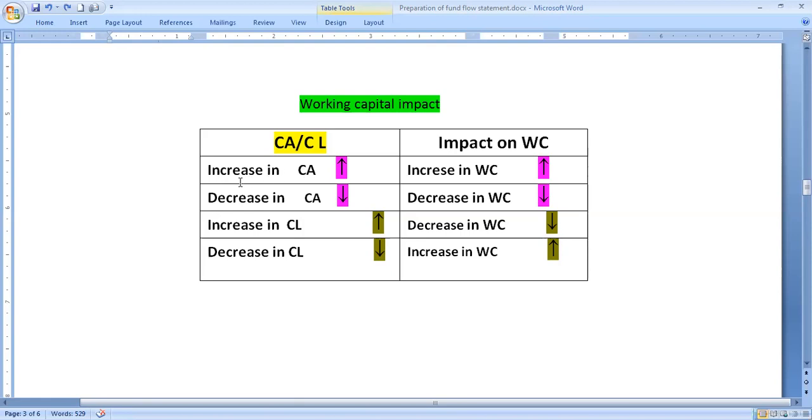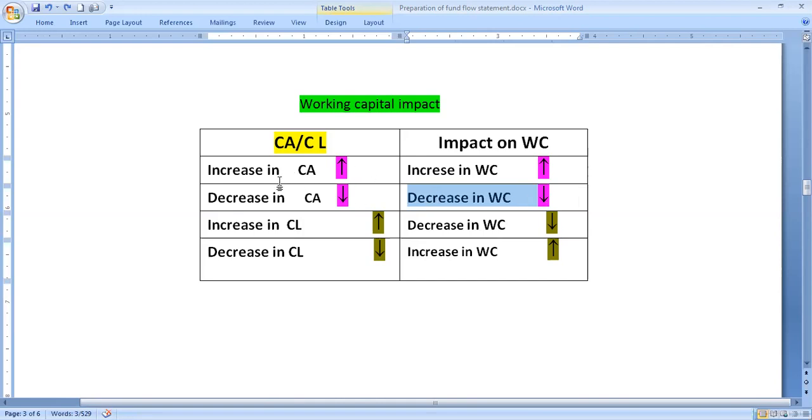The first line says increase in current asset. There is an arrow mark: increase in current asset results in increase in working capital. So remember, when current assets increase, the working capital also increases. On the other hand, decrease in current asset, decrease in working capital. So when current assets decrease, working capital also decreases.